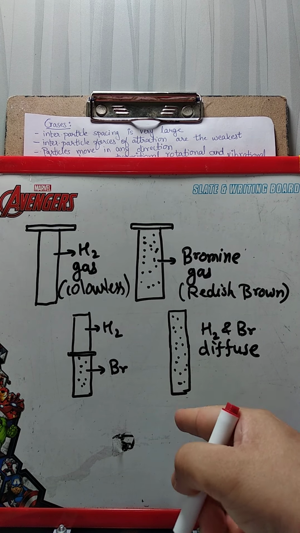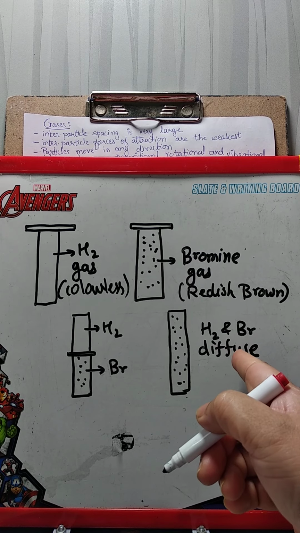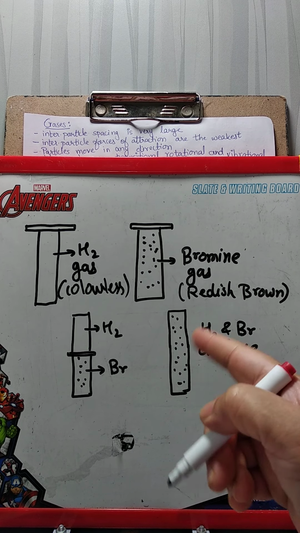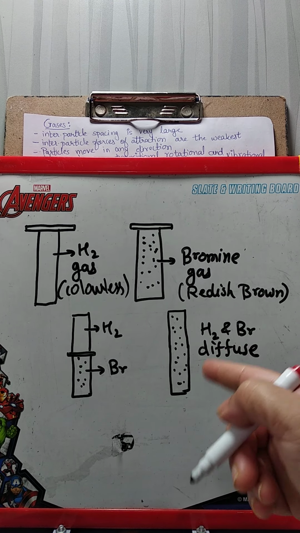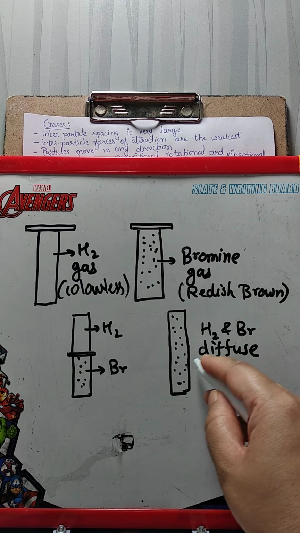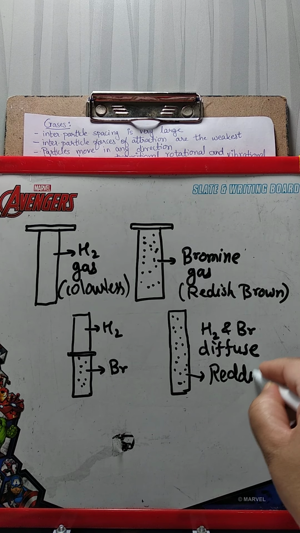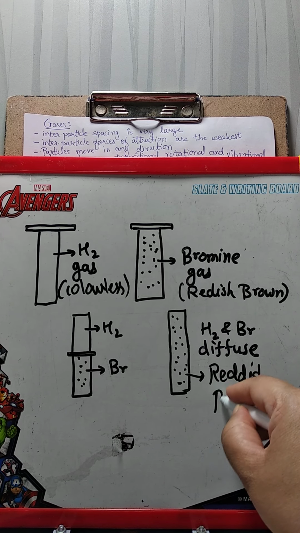After diffusion, that is, when hydrogen gas particles and bromine gas particles intermix and diffuse with each other, we will see that this entire cylinder appears reddish brown. So what does this mean?